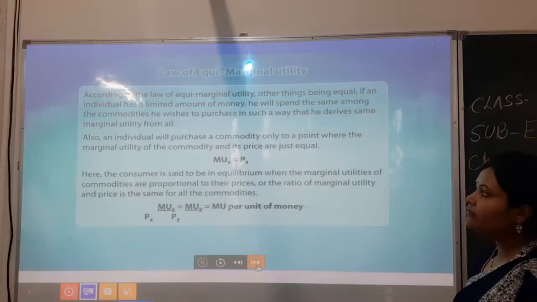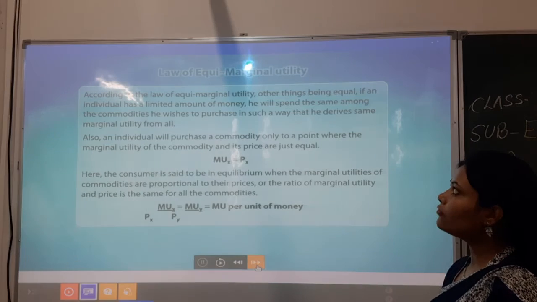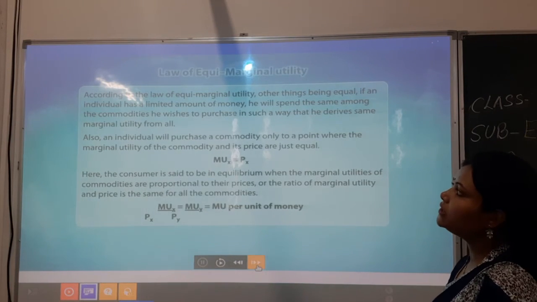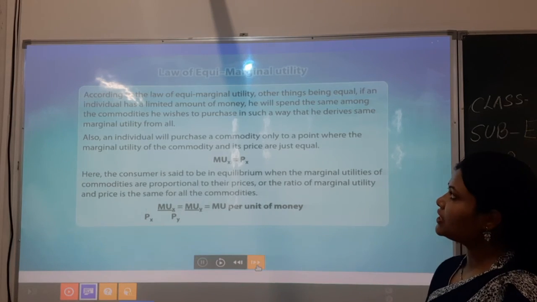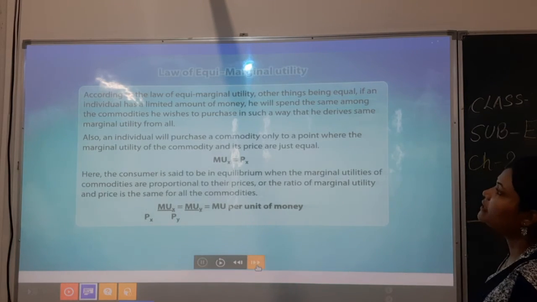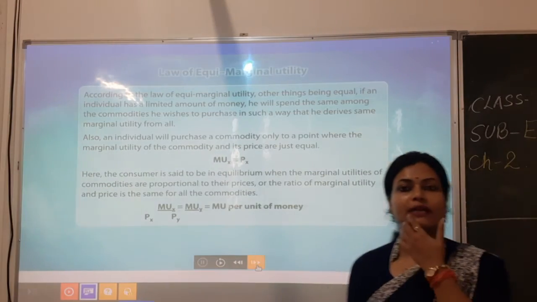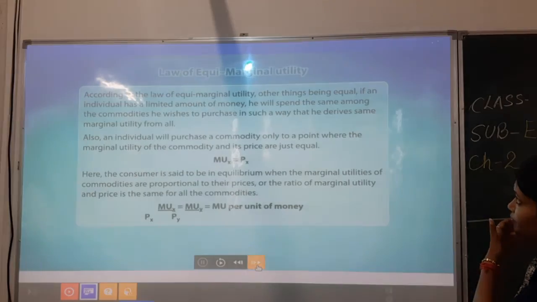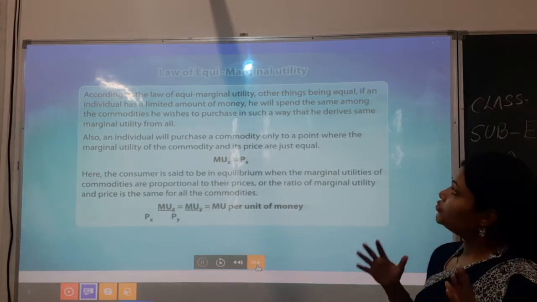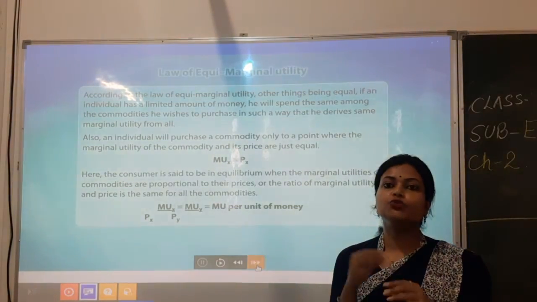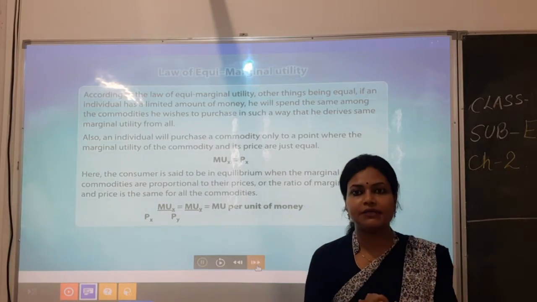If an individual has a limited amount of money, he will spend the same among the commodities he wishes to purchase in such a way that he derives the same marginal utility from all. That means you have a limited amount of money with you, and you have to purchase a few items.